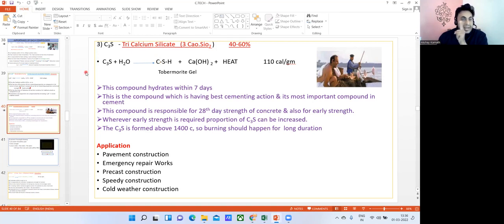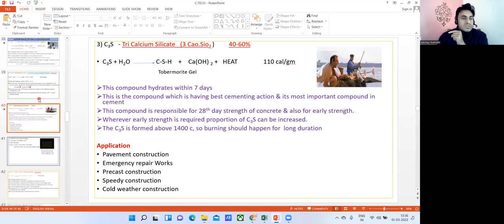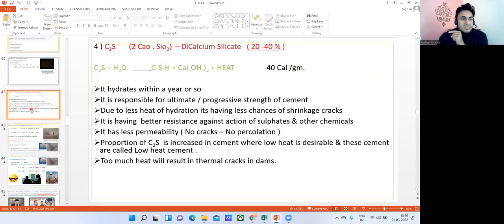That's C3S. In the same way, there's one more compound called C2S, that is dicalcium silicate. Even the dicalcium silicate will react with water, and again CSH gel is formed. Because of this reason, we get that binding action, right? Again, there are a lot of things you need to understand. I've given a small overview of what the word binder is all about.